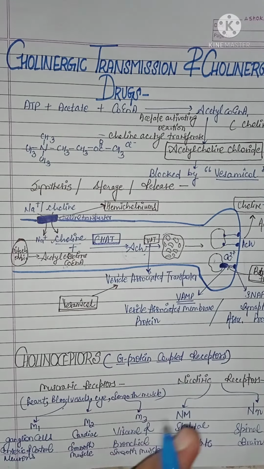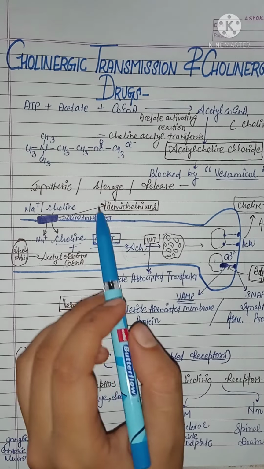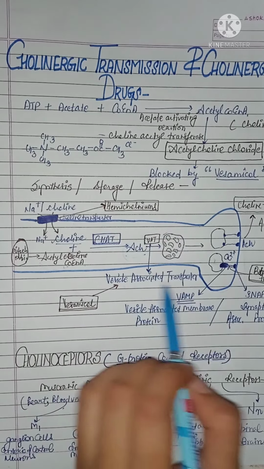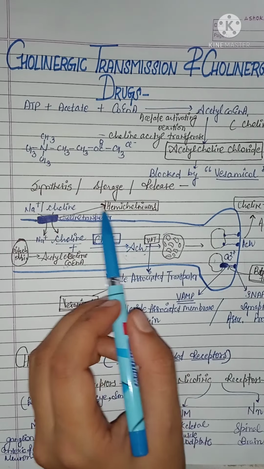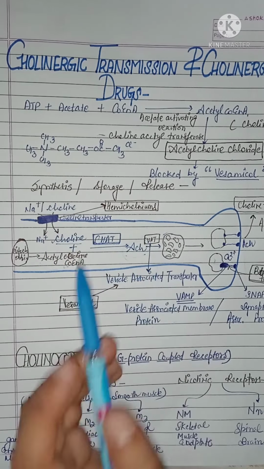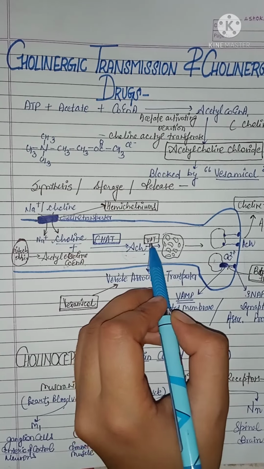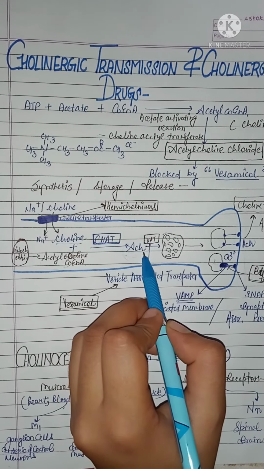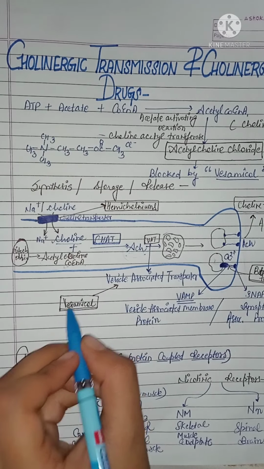Now we have a few drugs which are very basic and very important, which inhibit the synthesis or the whole process of acetylcholine. Firstly, choline uptake is blocked by hemicholinium. Second, the VAT, which is responsible for the storage of acetylcholine in the vesicle, is blocked by vesamicol.